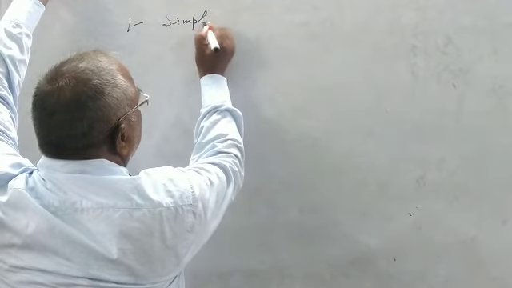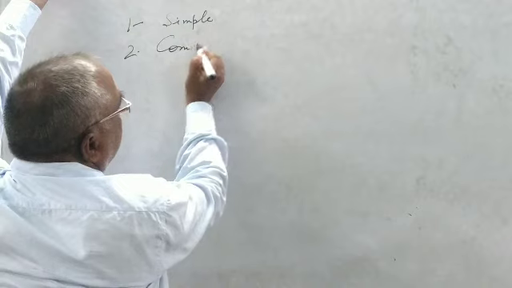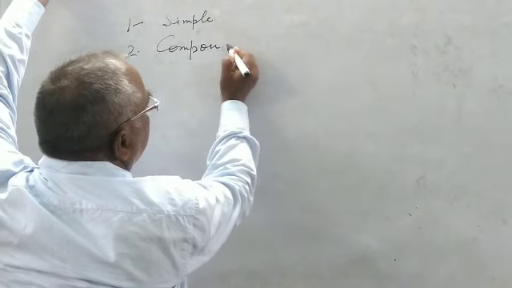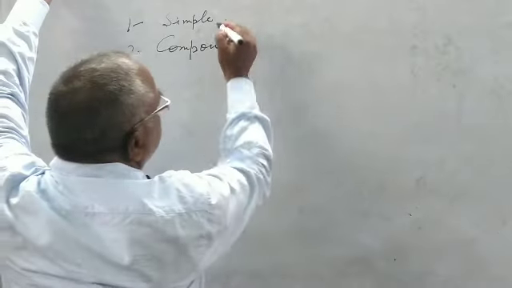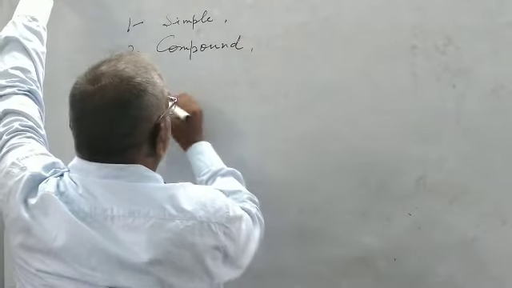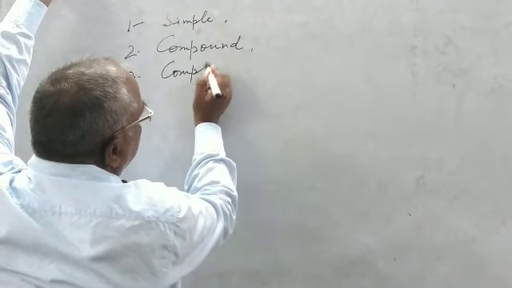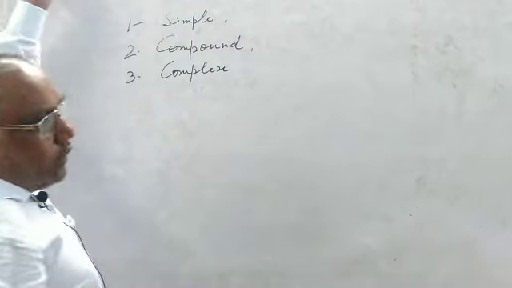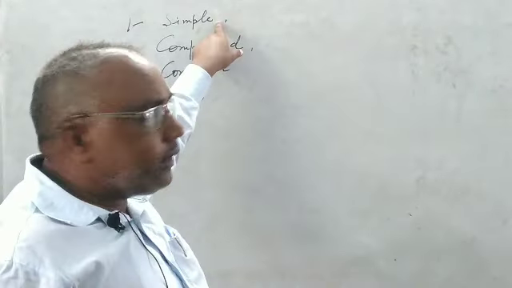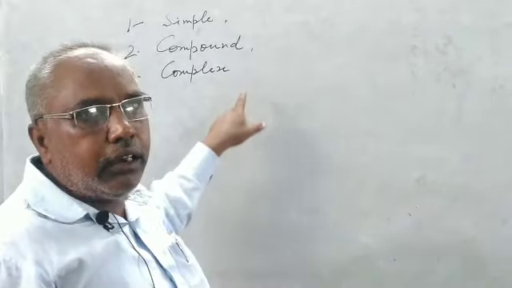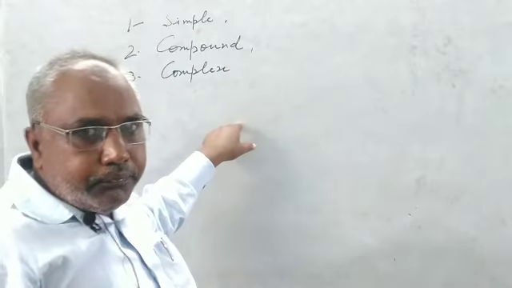simple. The second is compound. The third and the last is complex. These are the three structures of sentences: simple, compound and complex.